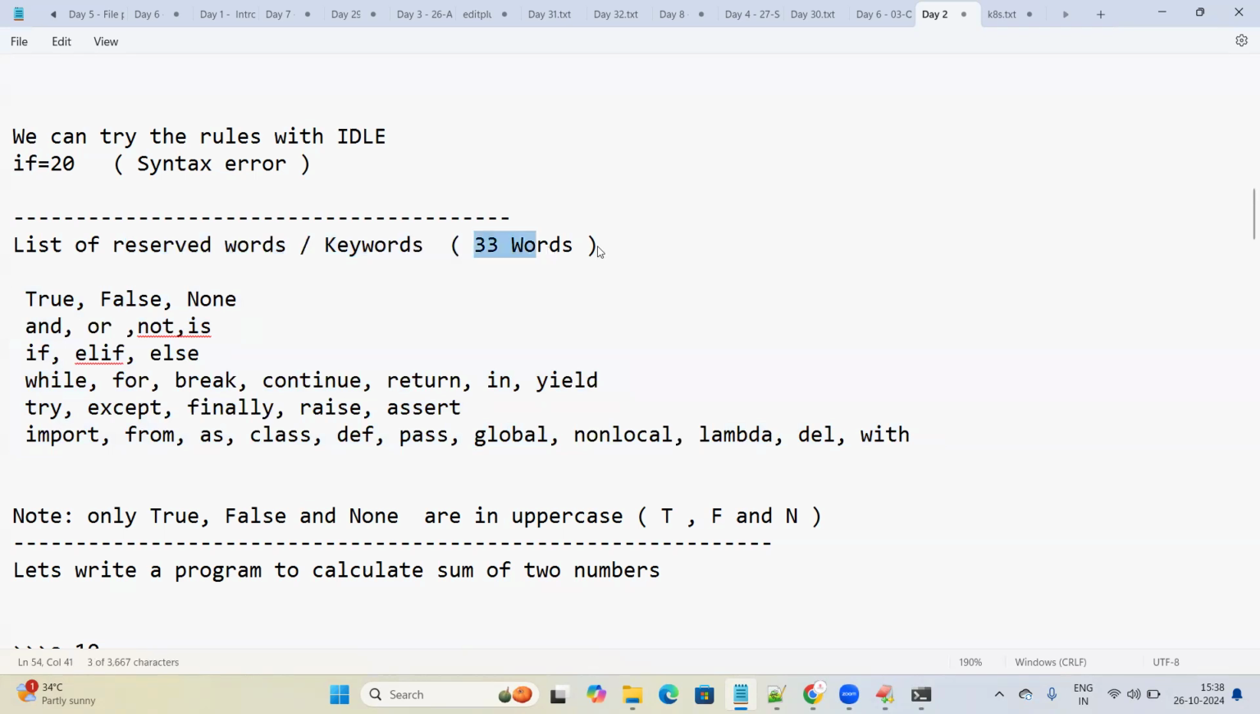Totally, how many keywords are there? 33 keywords are there. These are the 33 keywords. You can count: and, or, not, is, if, else, while, for, break, continue, return. All these are among the 33 keywords.